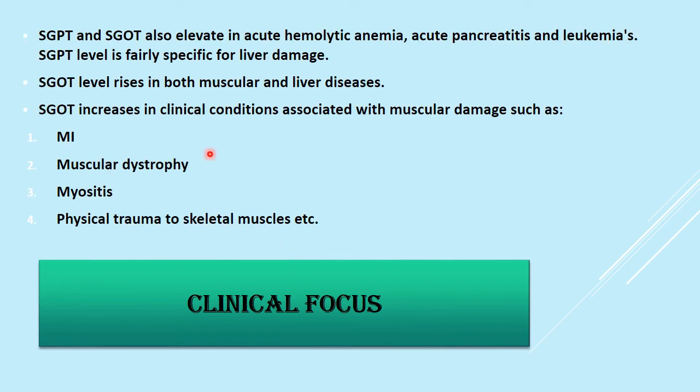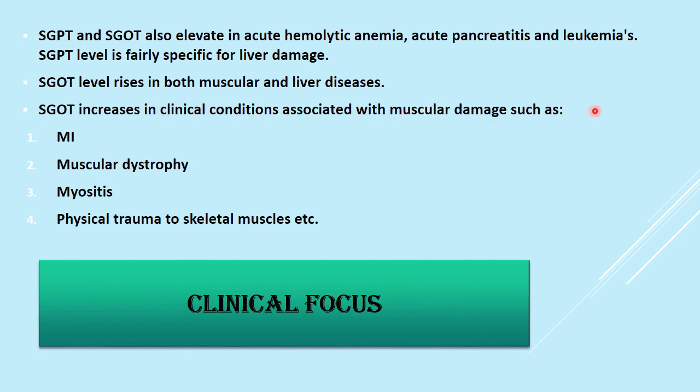SGPT and SGOT also elevate in acute hemolytic anemia, acute pancreatitis, and leukemias. So the SGPT level is fairly specific for liver damage. The normal level of SGPT is from 5 to 40 IU per liter. And SGOT level rises in both muscular and liver diseases.